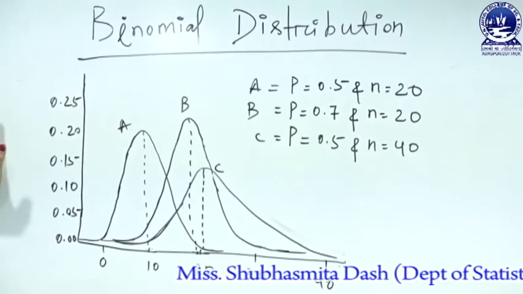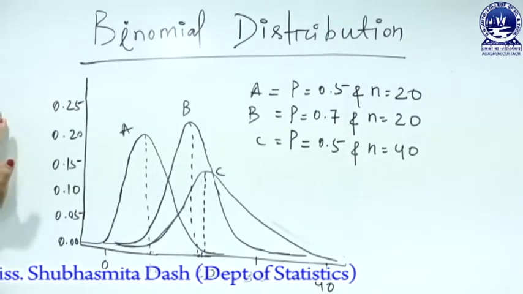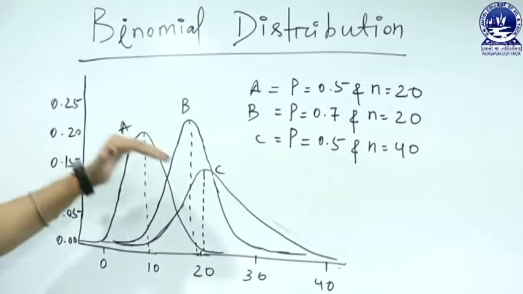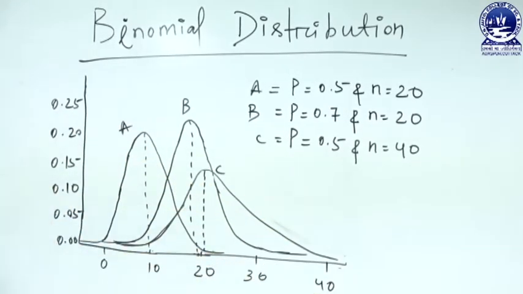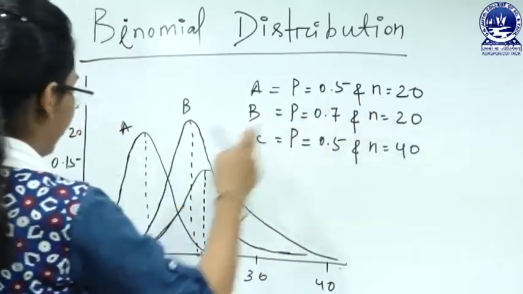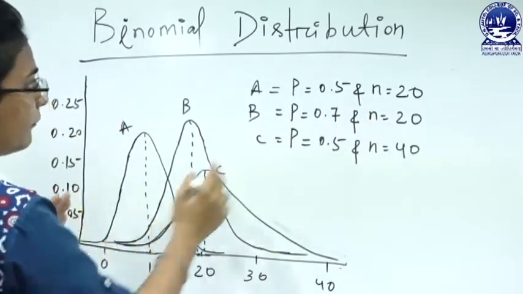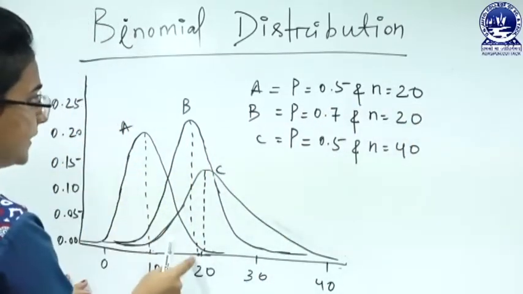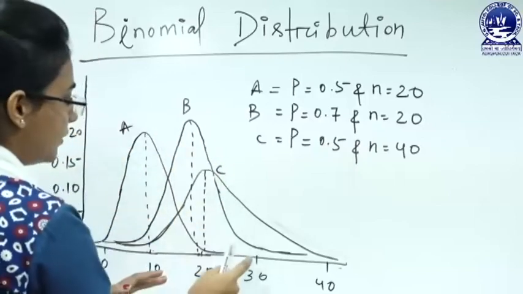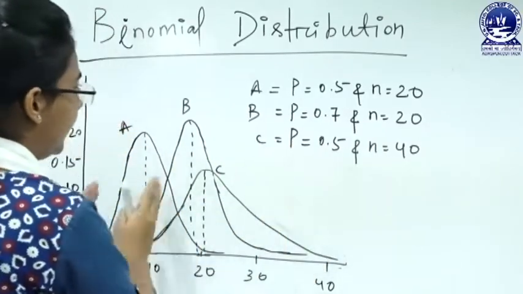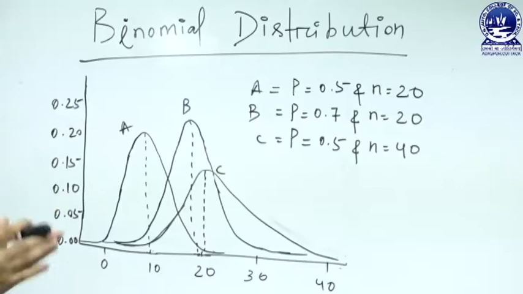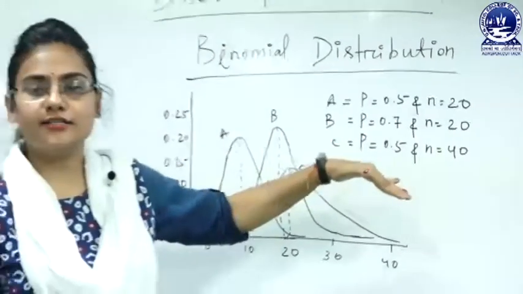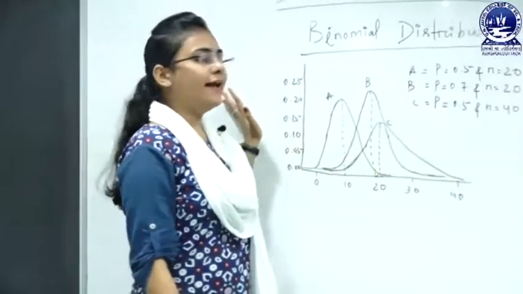In this graph we can explain that when the number of independent trials is increased, the curve is shifted towards the right. We can see that when the p value is small and n is 20, it is shifted like this, and when n is equal to 40 it is shifted towards the right. Means if we increase the number of independent trials, then the curve will be shifted towards the right. So that is all about the binomial distributions.